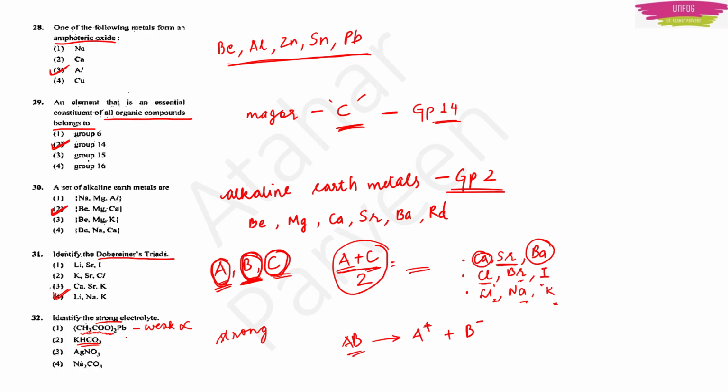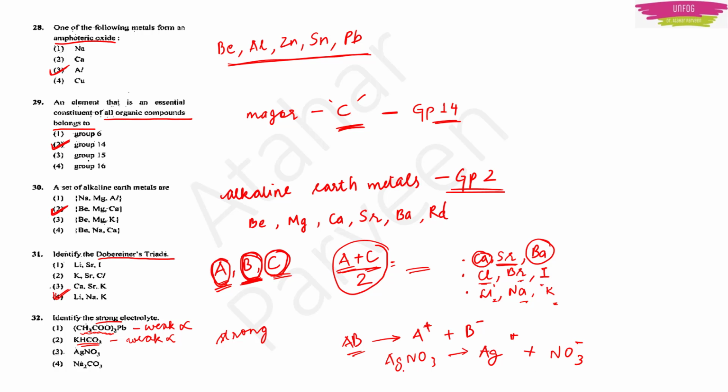Then again we have KHCO3. It has hydrogen in it. So again it will be a weak electrolyte. Then we have AgNO3. AgNO3 actually dissociates completely to give Ag plus and NO3 minus.